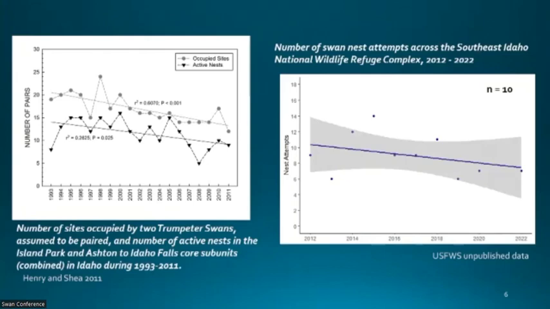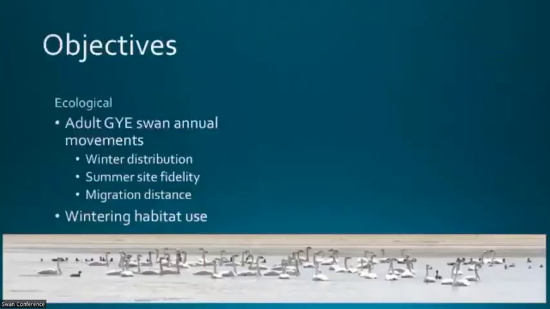However, what's a little confounding to me is this is some data from the breeding trumpeter swans in Idaho. The first graph is a compilation by Donnie Henry and Ruth Shea looking at the Idaho core. So statistically, it's declining both in terms of occupied territory and breeding pairs between 1993 and 2011. And then this is some of our unpublished data from our recent flights over the last 10 years. This includes nesting attempts at Camas, Bear Lake, and Grays Lake refuges, which in some years can account for three-quarters of documented nesting attempts in the state of Idaho. And I don't have enough here to be statistically significant, but you can notice that that downward trend does mimic what was seen by Henry and Shea.